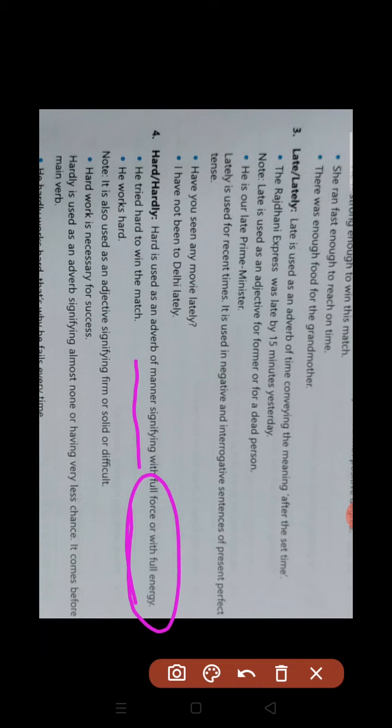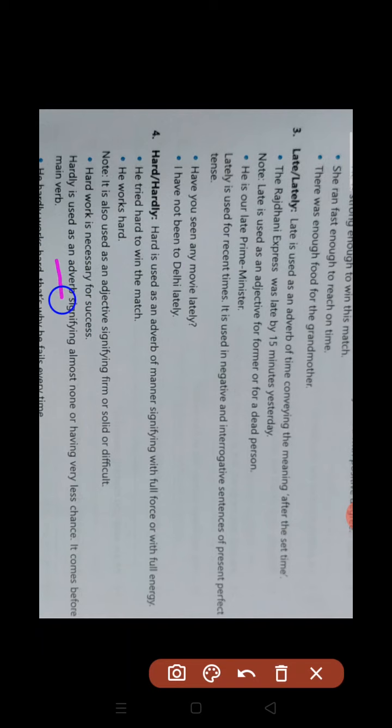Next is hard or hardly. Hard signifies full force. If we are going to tell about anything or any person or any work with full force or with full energy, then we use hard there. He tried hard to win the race. He tried hard to get good marks. He works hard to satisfy his parents about his marks or about his study. Note, it is not used as an adjective signifying firm or solid or difficult.